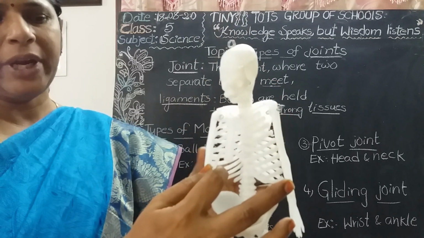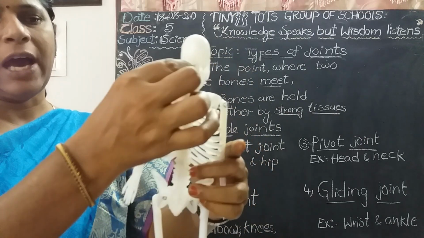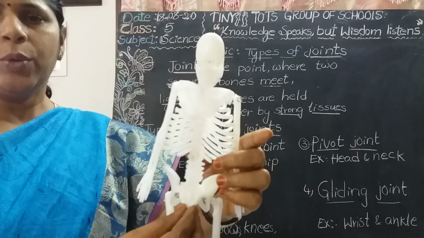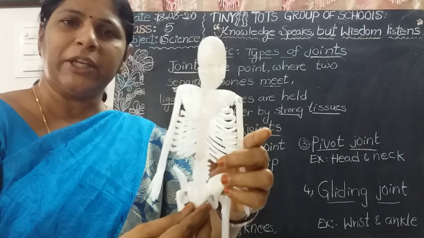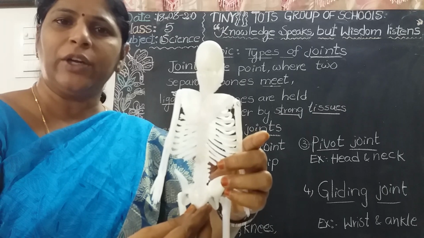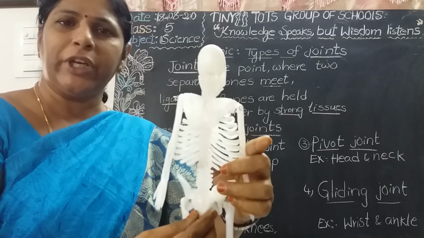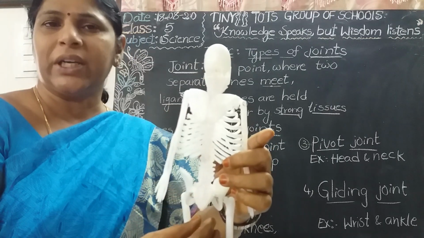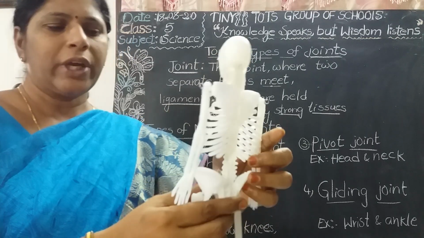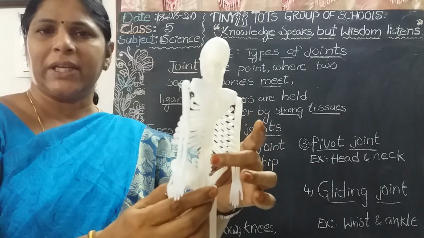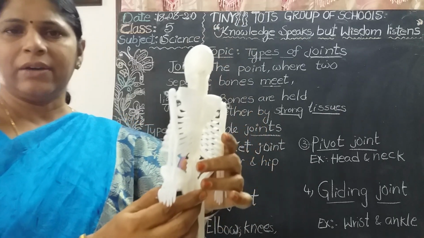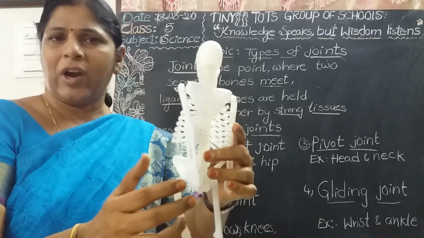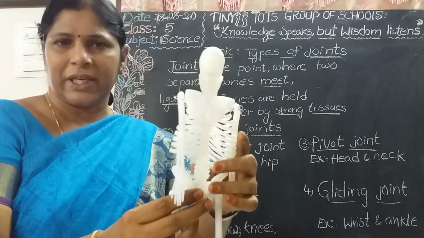Skull protects the brain. At the back of the body, we have the backbone. It is made up of 33 small bones. That's why it is also called the vertebral column. All together we call them vertebrae. Each one we call a vertebra. How many vertebrae are present in this backbone? 33 small bones. Also it protects the spinal cord. Inside the vertebrae, a very flexible rod-like structure is present, that is called the spinal cord.